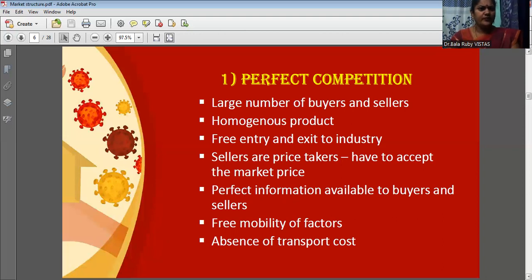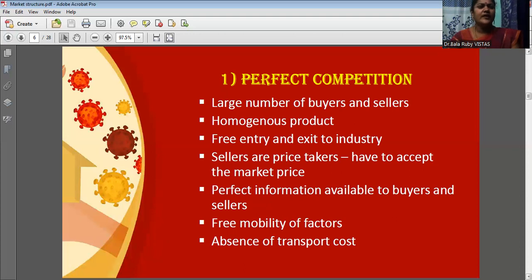These four factors of production can freely move from one location to another location. Suppose if you get an employment opportunity in the next country or next state or any other district, surely we can move or shift from our country to another country, or from our location to another location. Like that, there is a possibility of free mobility in perfect competition.